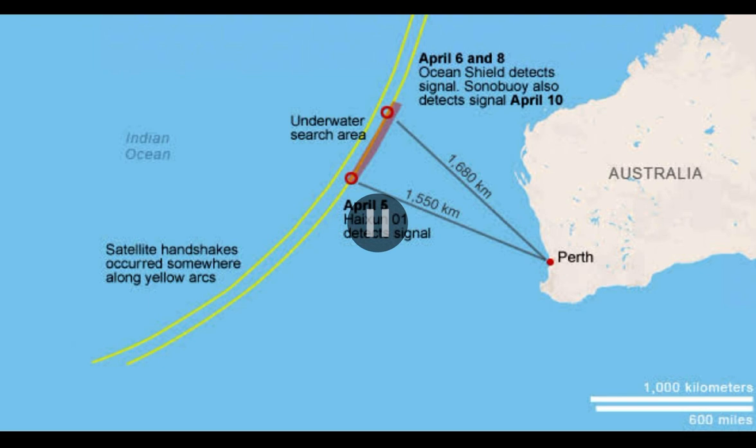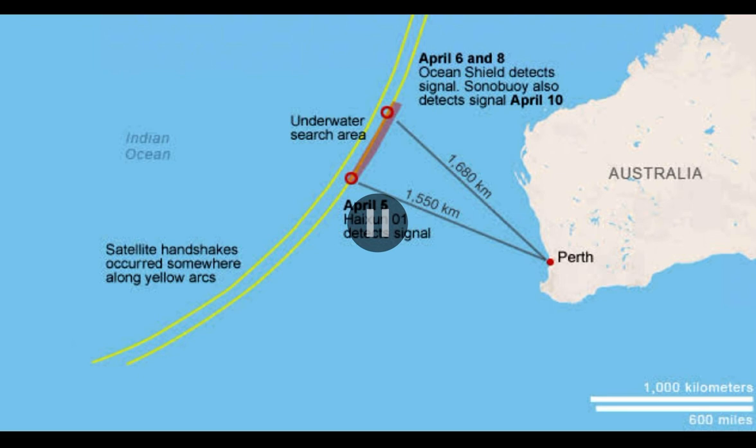Similar to a phone call that just rings because no one is on the other end to pick it up and provide information, no location information was exchanged. But the satellite continued to identify the plane once an hour for 4 to 5 hours after it disappeared from radar screens. Based on the hourly connections with the plane, described by a U.S. official as a handshake, the satellite knows at what angle to tilt its antenna to be ready to receive a message from the plane should one be sent.